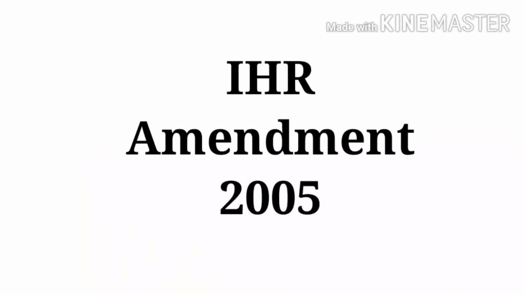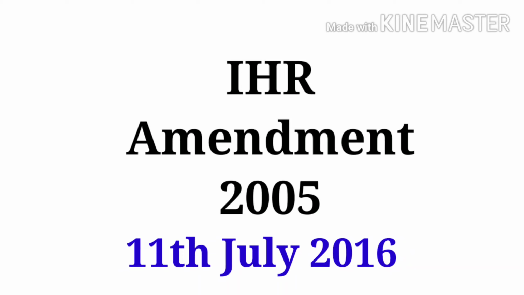But remember, in the year 2005, an amendment was done in the International Health Regulations 2005. This amendment was adopted by the World Health Assembly, and this amended criteria came into force from 11th July 2016.